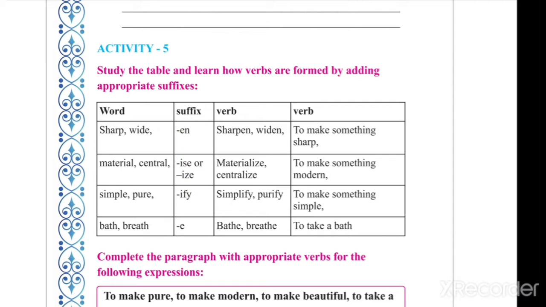By adding these suffixes, you have to form the verb of the given word. Let's start activity 5.